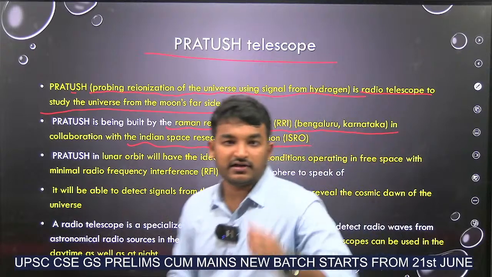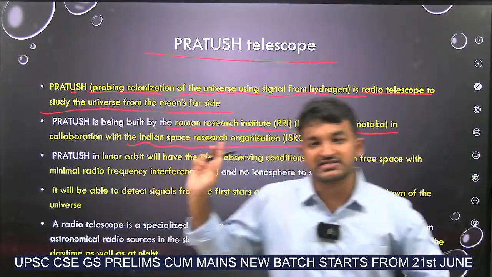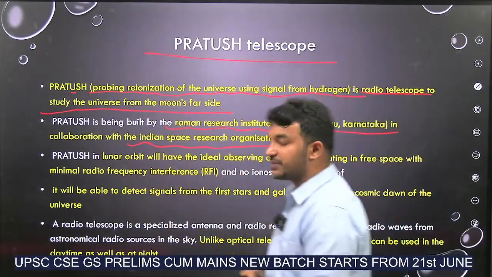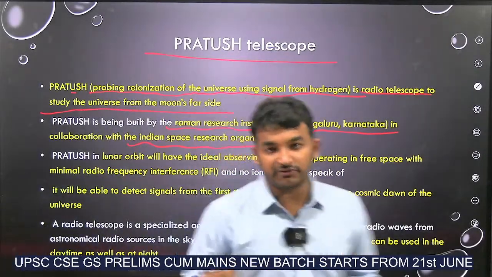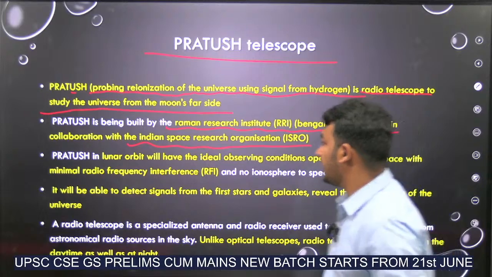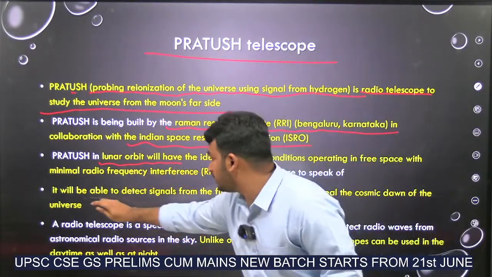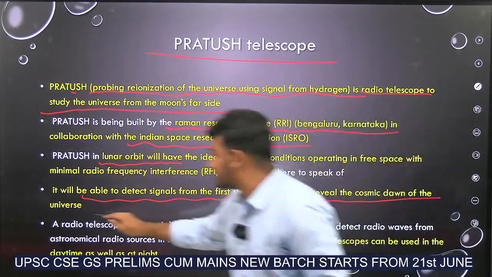Okay. In yesterday's TSPSC paper, the location of Raman Research Institute was asked, right? So this PRATUSH is built by Raman Research Institute, Bangalore, in collaboration with our own ISRO. As I already told you, it is in lunar orbit, and it will be able to detect signals from the first stars and galaxies, revealing the cosmic dawn of the universe.